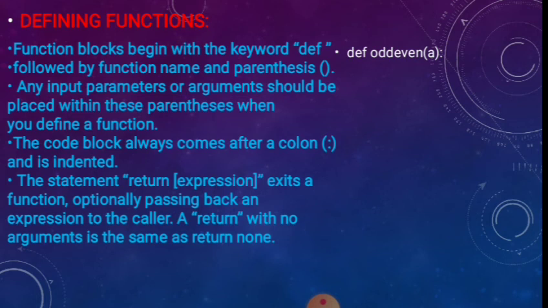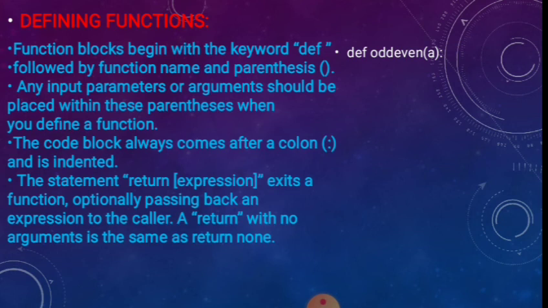And then indent. Indent is nothing but you are going to give some space so that this code is dependent on the above decision making or for loop, so we want to maintain the indentation. Be very careful about indentation in Python programming. The statement return expression exits the function, optionally passing back an expression to the caller. Wherever the function is called, it returns some value to the called place or the main function. A return with no argument is the same as return None.